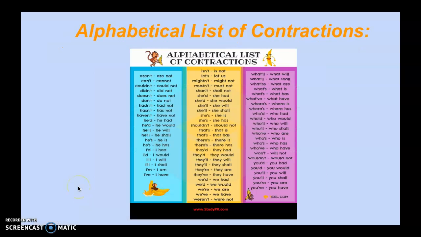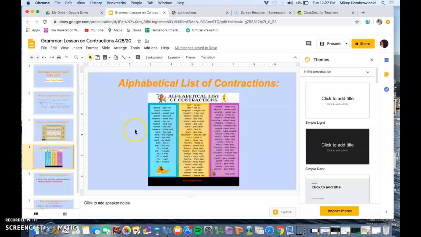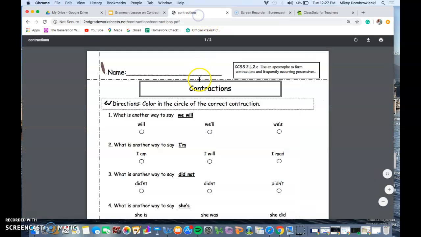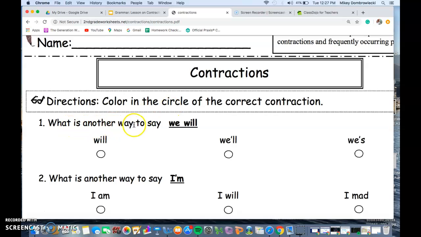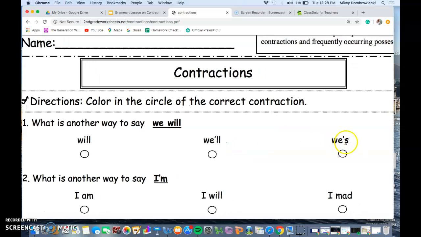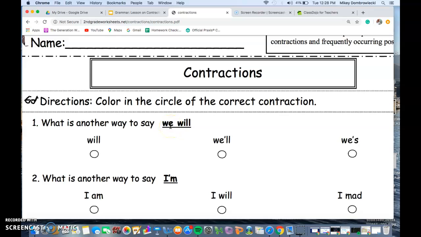So let's give a look, and we're going to walk through the homework, just the first 2 or 3 questions all together, just to give you guys an example. Let's start with number 1. What is another way to say we will? Will, wool, wheeze. The best way I always do it is take that we will and put it in a sentence. We will go to the beach this summer.